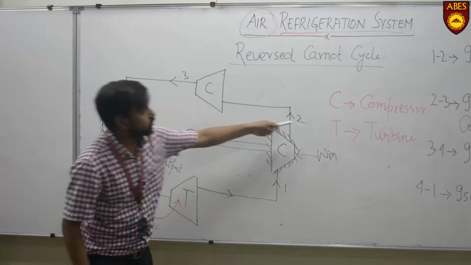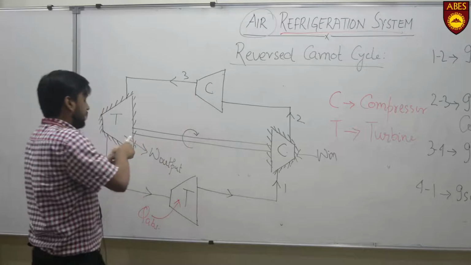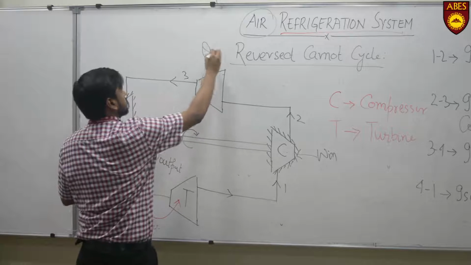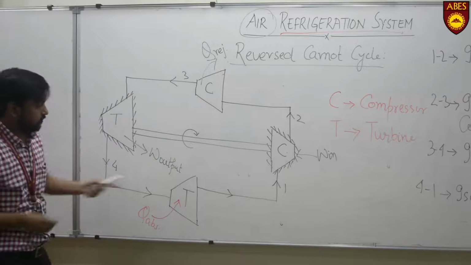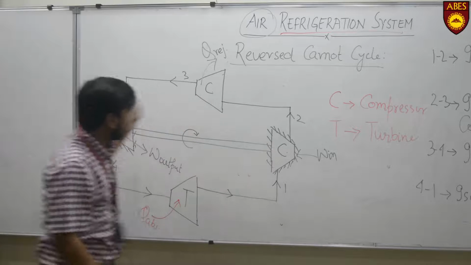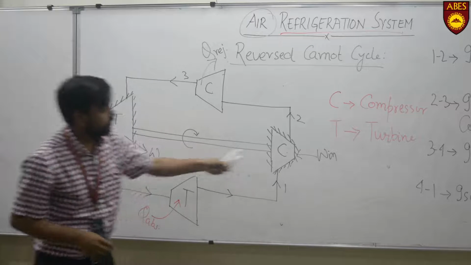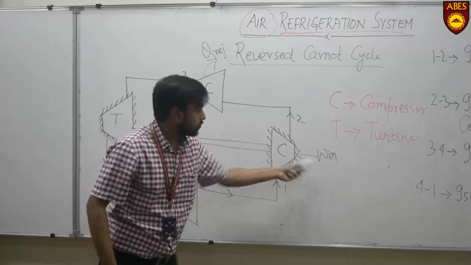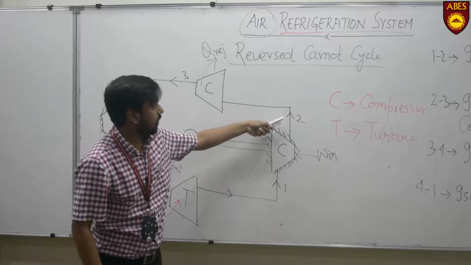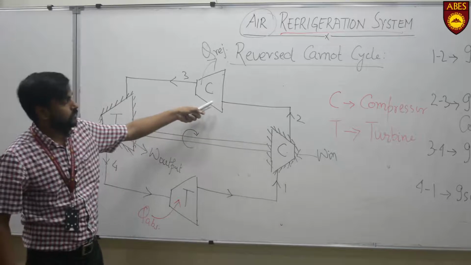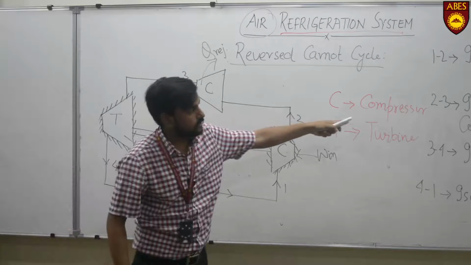And in process 2 to 3, isothermal compression, heat is rejected to the atmosphere, Q rejection, and in this Q is absorbed. So this whole cycle is composed of 4 processes. 1 to 2 is isentropic compression, in which we give some work input to the compressor to compress the air from low temperature to high temperature and low pressure to high pressure.